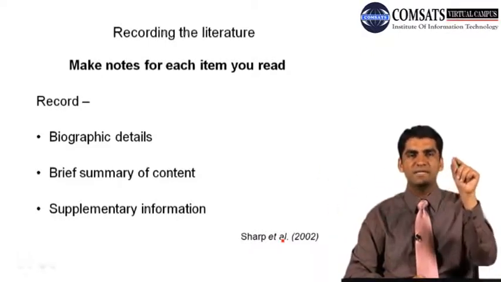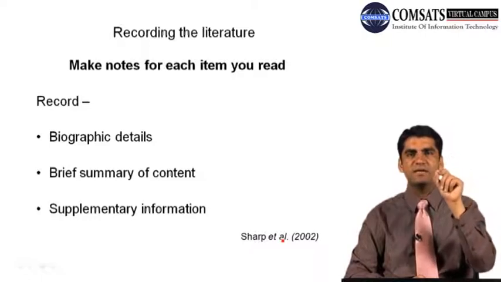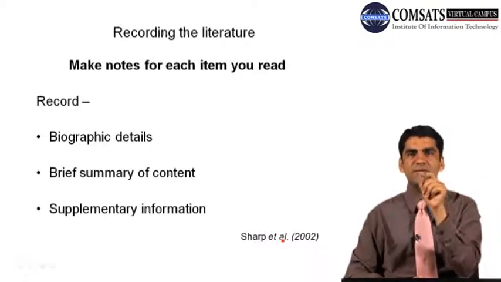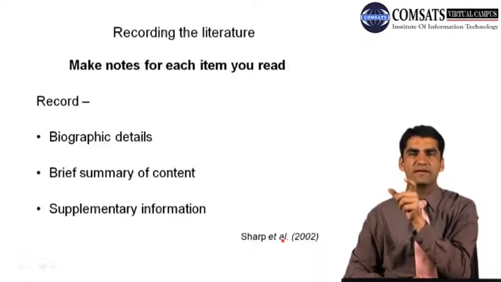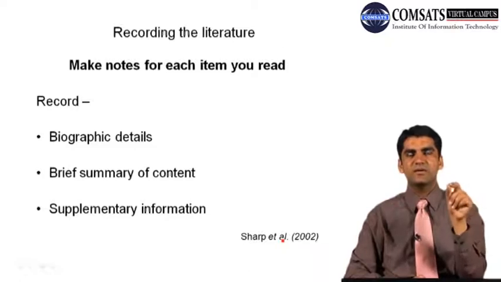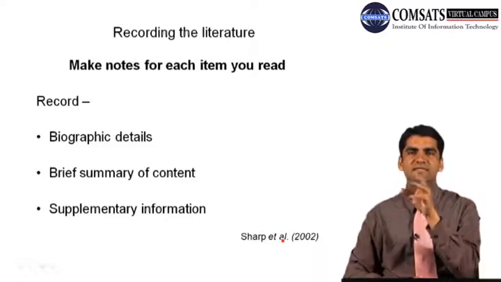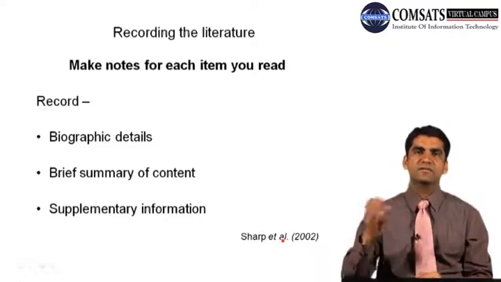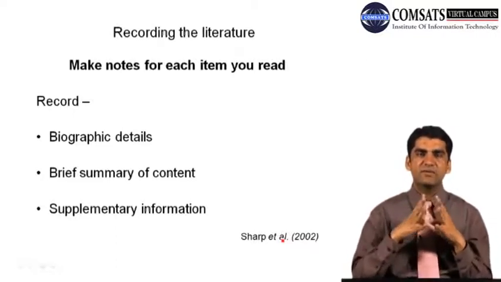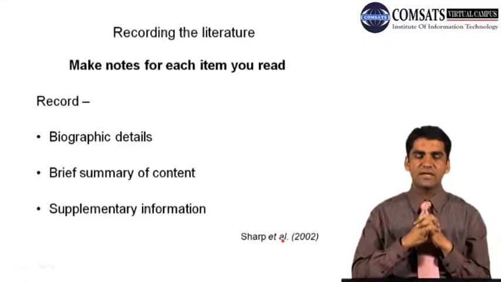For page numbers, in some journals we write P dot and then we write the page numbers. In certain journals we don't write P or P dot, but we just write the page numbers, from 23 to 47, for example. So these are the bibliographic details that we have to write.